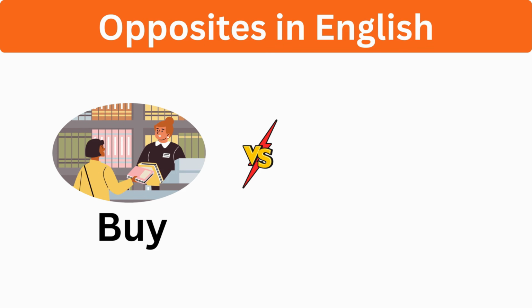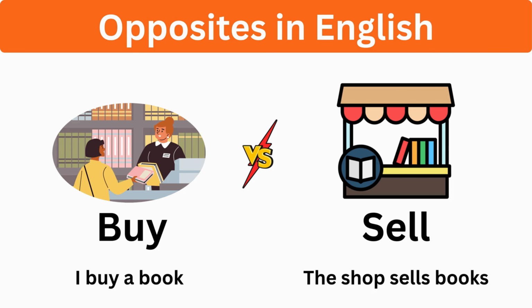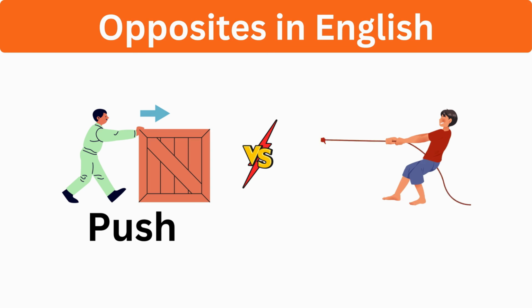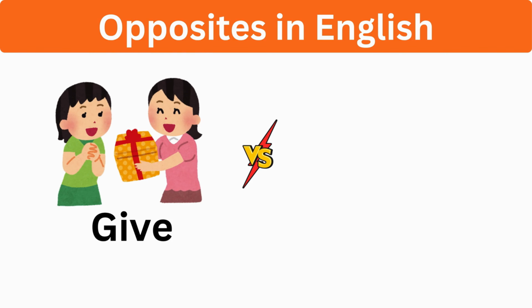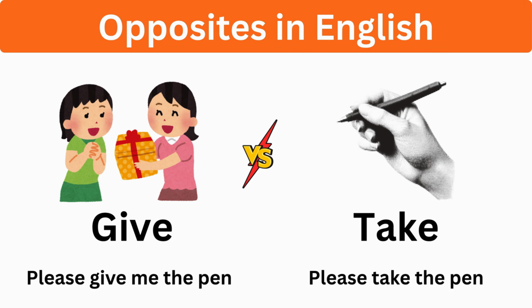Buy, sell. I buy a book. The shop sells books. Push, pull. Push the door. Pull the rope. Give, take. Please give me the pen.